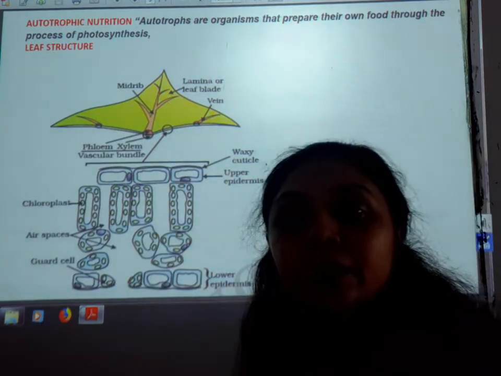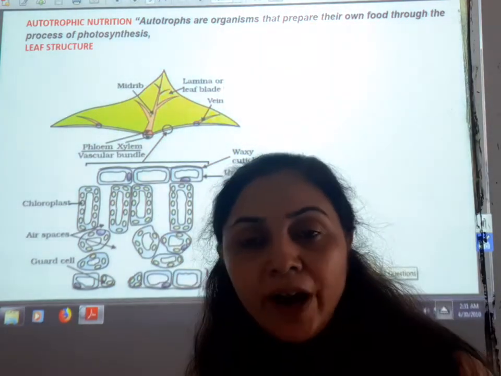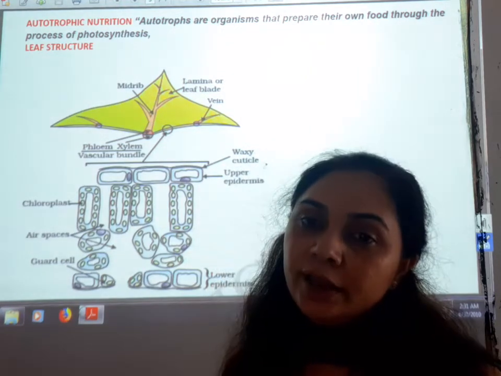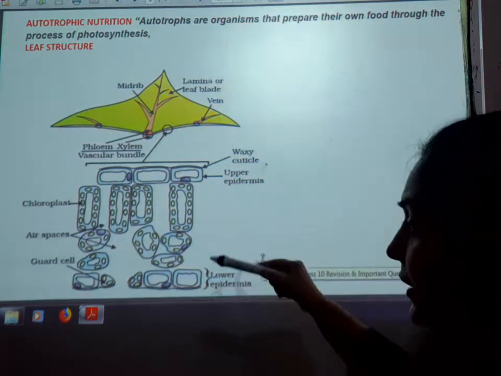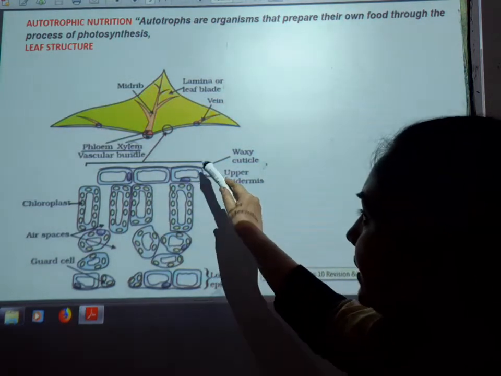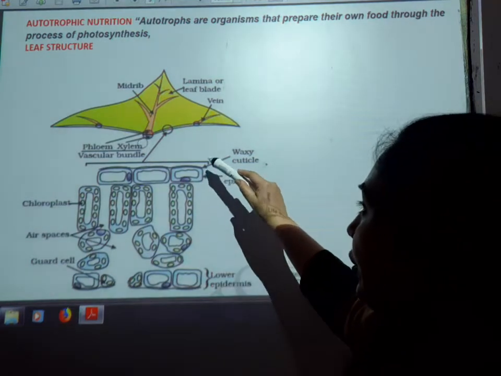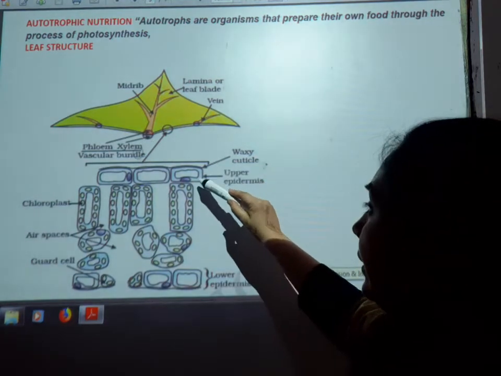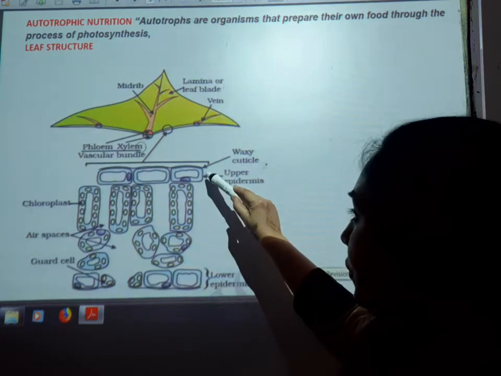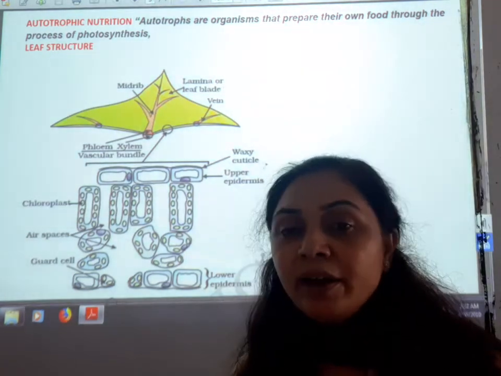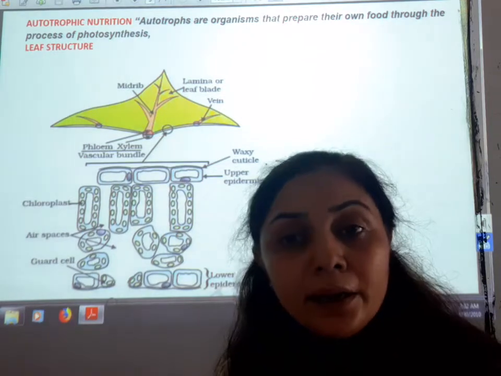We know very well the leaves are called the food factory of the plant because they make the food inside. So let us see the structure of the leaves. First, you are looking at the waxy cuticle on the upper side of the leaf. The waxy cuticle protects the leaf from the sunlight, so it cannot dry or be damaged.